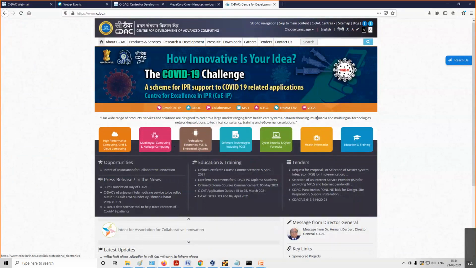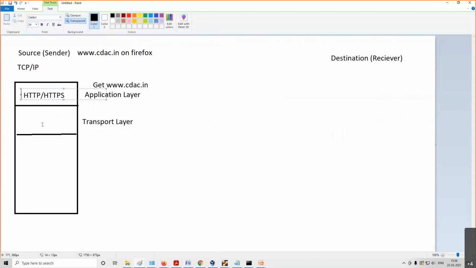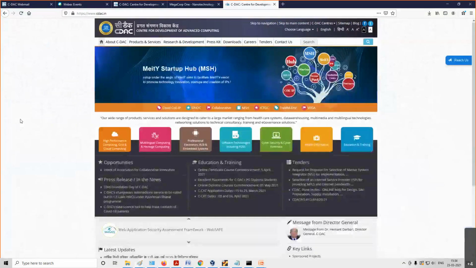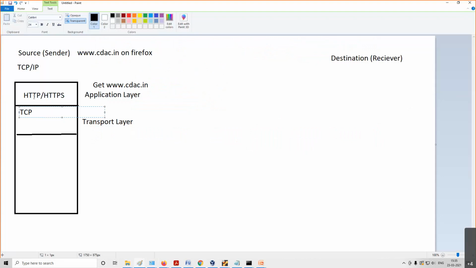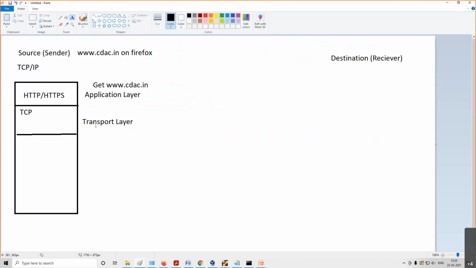Means I will use the TCP protocol here at the transport layer. I will not use UDP because that is connectionless. I don't know whether I'll get this website or not, but TCP will guarantee that you'll get this website if the web server is up and running. So HTTP always uses TCP at the transport layer, so they will write TCP into the transport layer.